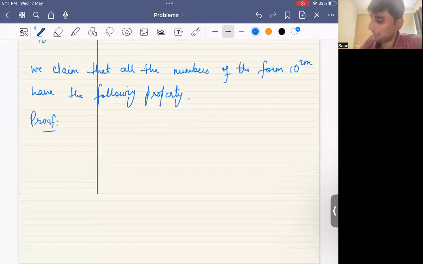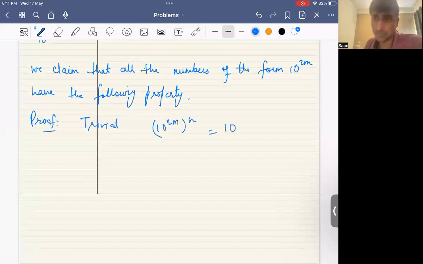Trivial. Let me do the proof anyway. So you raise it to any power n, and you get 10 to the power 2mn. So it means 1 followed by 2mn zeros. So the number of digits is 2mn plus 1, which means the total number of digits is odd. Right. So there we are. That's kind of nice. That's not bad, in fact. Yeah. Moving on.